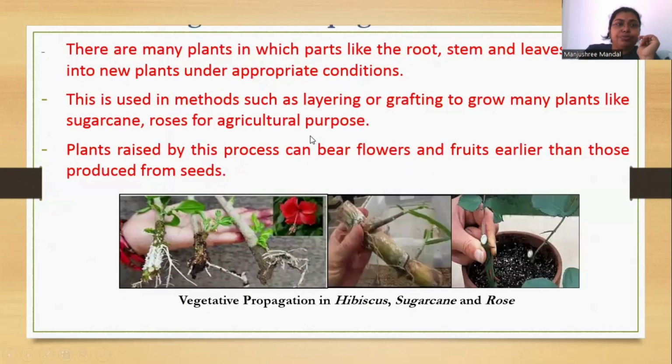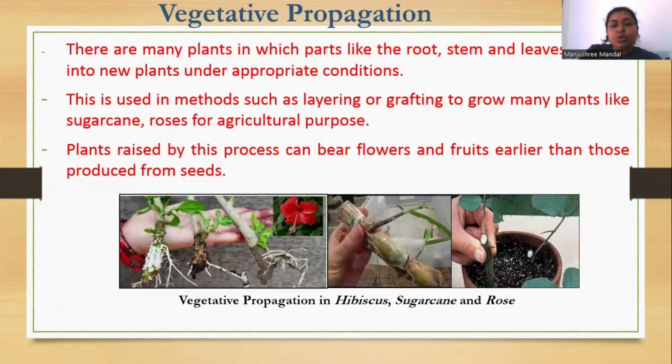So now, what is vegetative propagation? What is a vegetative propagation? In case of vegetative propagation, we mostly notice it in plants.